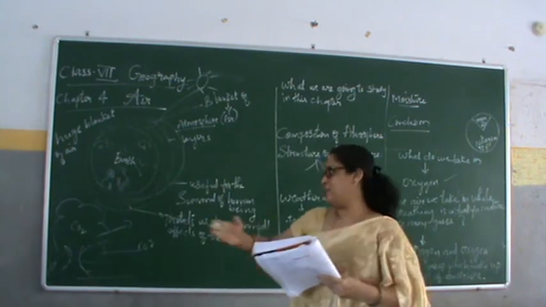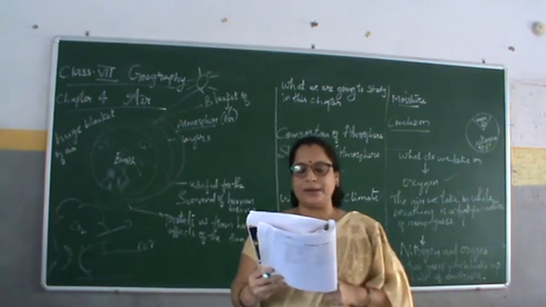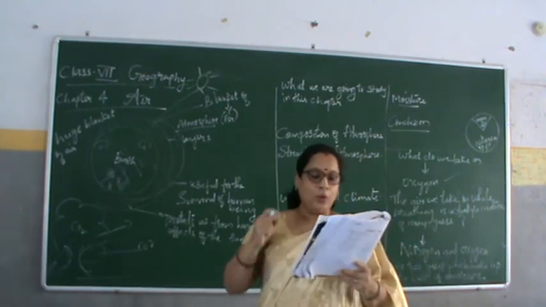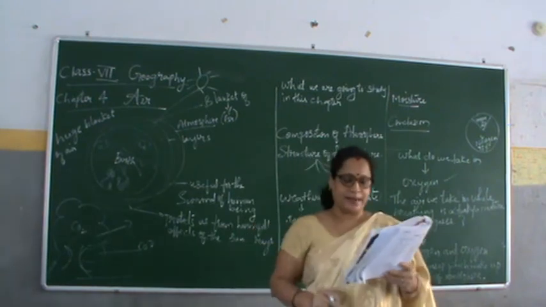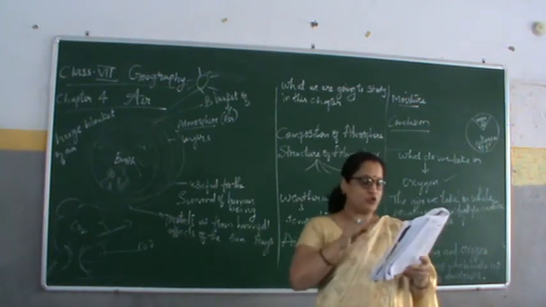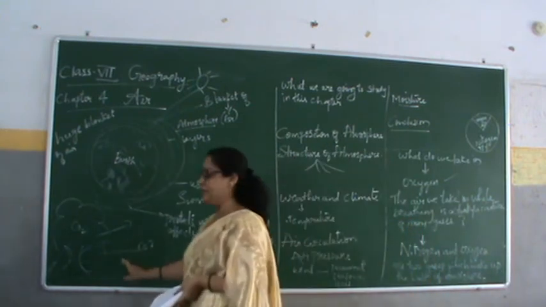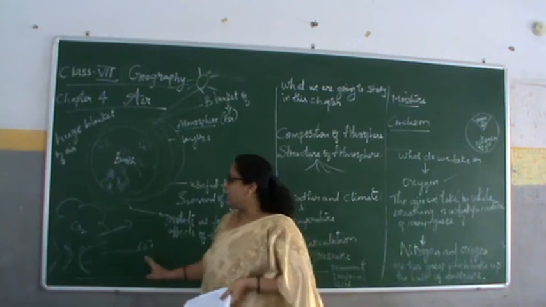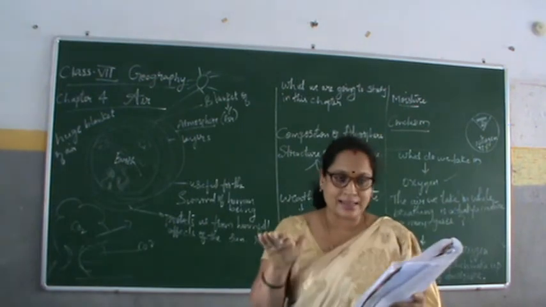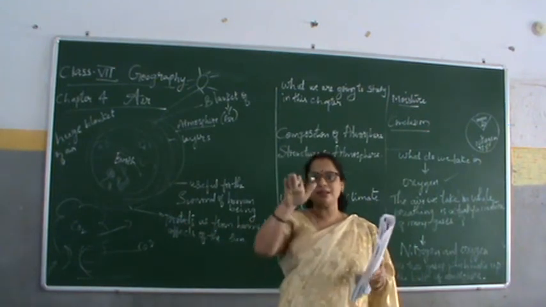The other important gas I am talking about is carbon dioxide. Green plants use carbon dioxide to make their food and release oxygen. Just now I told this part. Humans and animals release carbon dioxide. The amount of carbon dioxide released by humans and animals seems to be equal to the amount used by the plants. So however much carbon dioxide is released by humans and animals, an equal amount is used by the plants. This balance, what we release and what the plants release, means there is balance in both.